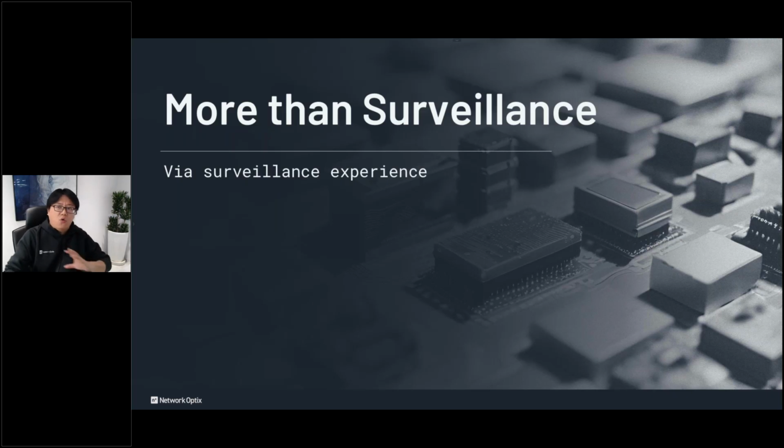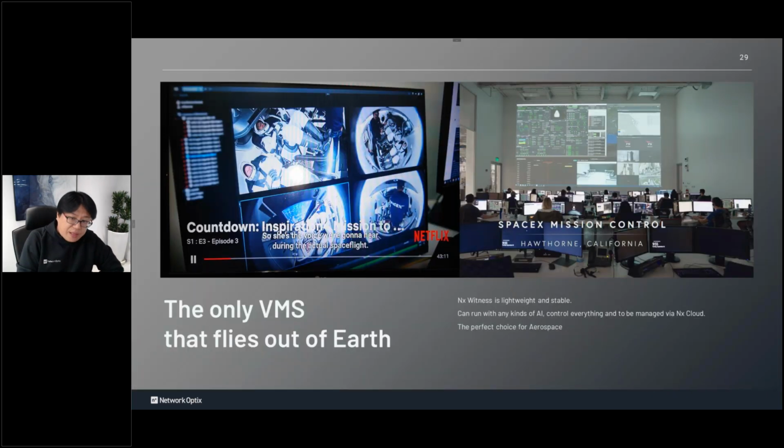According to our experience, we have a lot of nice reference sites in surveillance security, and this one is definitely one of them. Before NX, they used another surveillance software for normal security purposes.